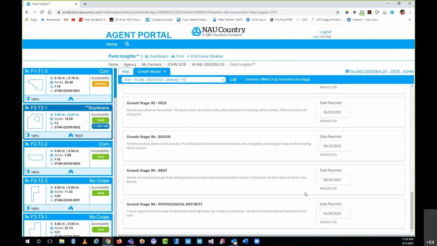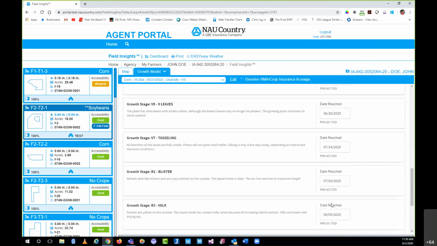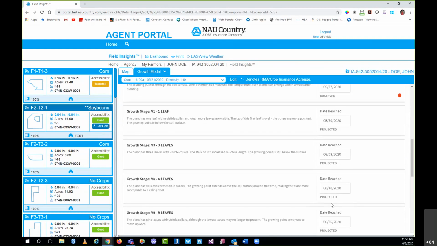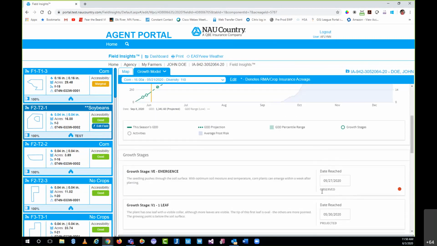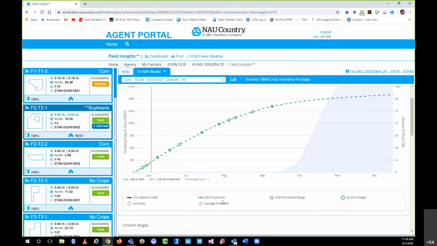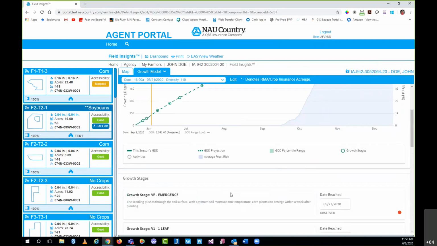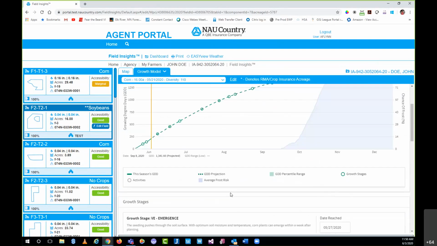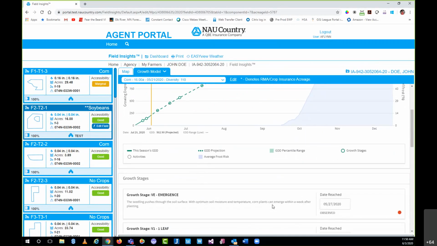The growth model, though, doesn't really have any direct effect in regards to making an educated decision on the field. It's still just a really cool tool just to see it. Hey, this is where I should be in regards to ballpark on growth stage. How's my crop doing? Maybe I do need to spray a little bit more, things like that. But essentially, it's just a really nice FYI tool that the farmer can utilize to make a comparison to their crop and how it's doing on that particular field.